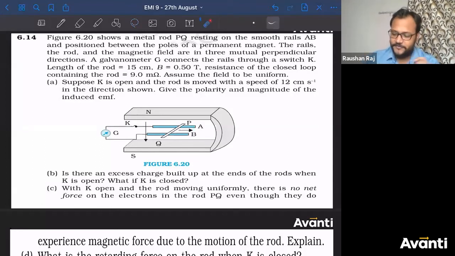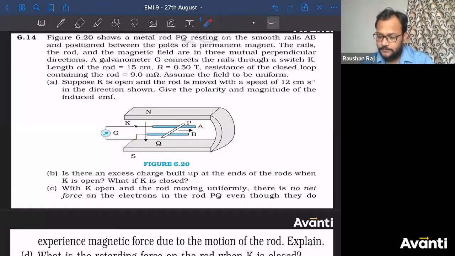So this is your figure. Okay, this is the diagram given to you. This is the magnet, and this is the north pole, this is the south pole. So what is the direction of magnetic field here, guys? What is the direction of magnetic field? It's downward direction. Okay, and since they have this, you can say, a parallelepiped kind of magnet or magnetic pole here and here, so magnetic field at all the places here will be downward, like this. All right.